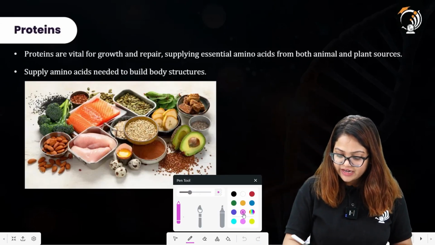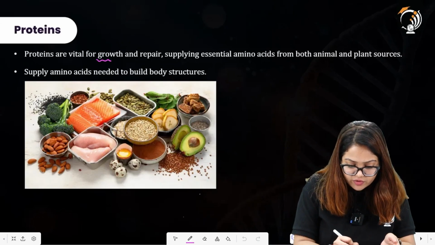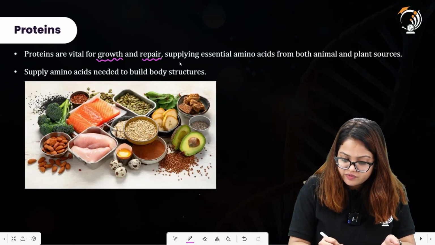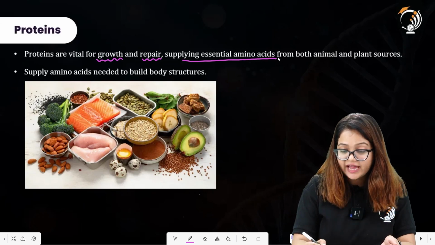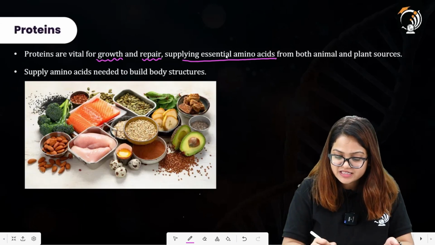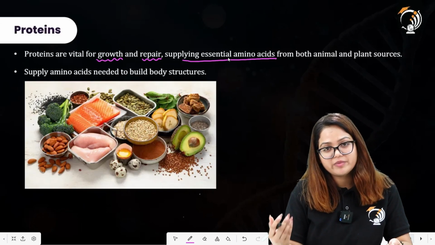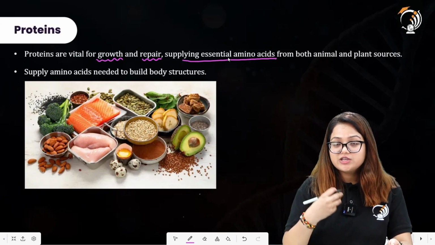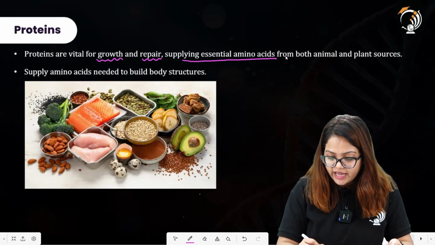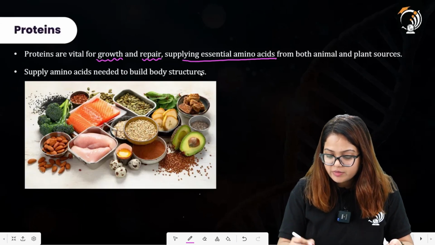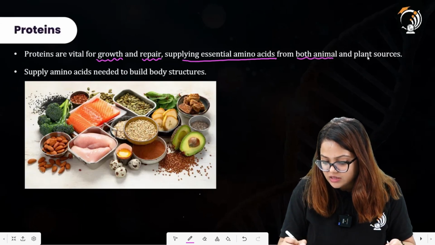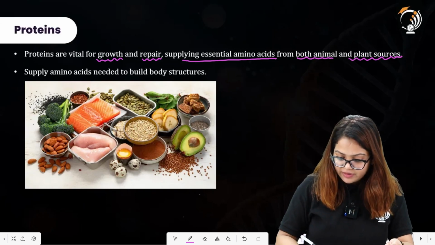Now proteins are vital for growth, for repair, and for supplying essential amino acids, and we have already discussed what we mean by essential amino acids. These are the amino acids which our body cannot make on its own, and we require essential amino acids from both animal and plant sources.